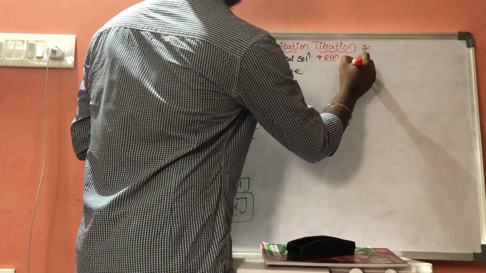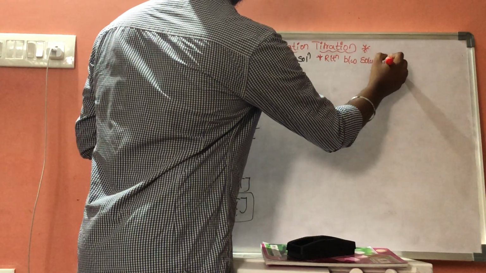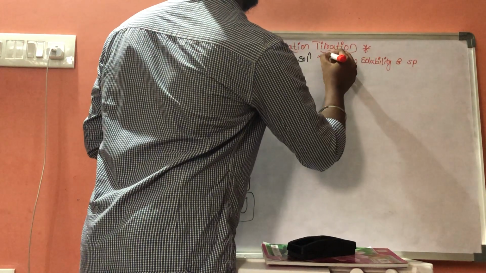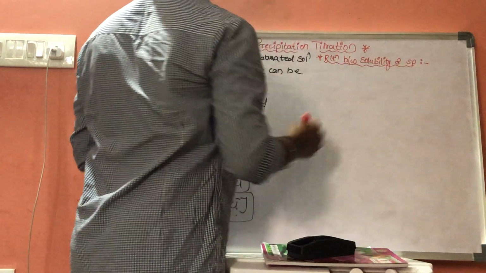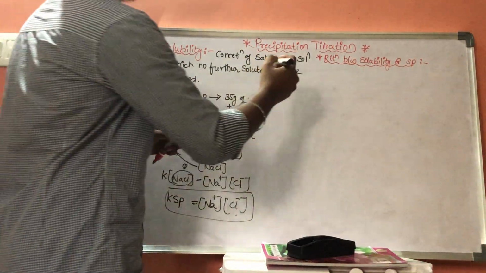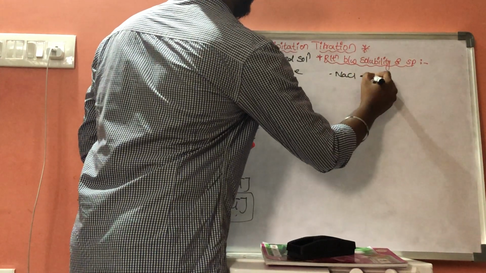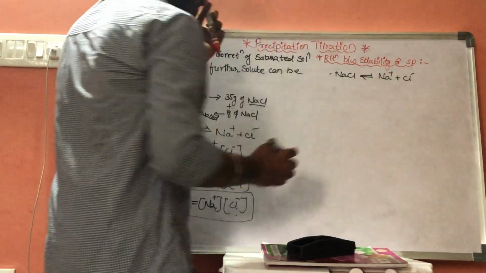Now let us discuss the relation between solubility and solubility product. By considering the same reaction, NaCl will convert into Na plus and Cl minus.